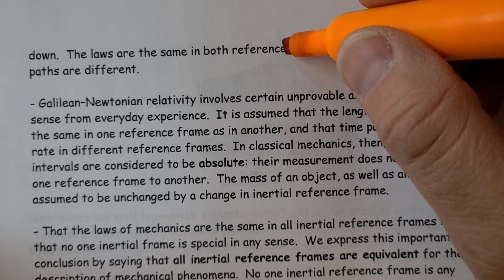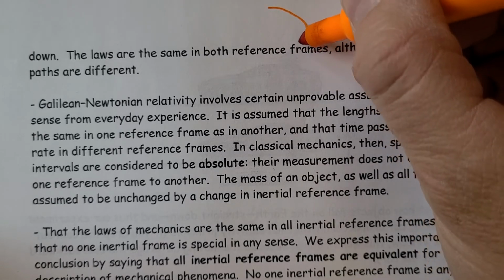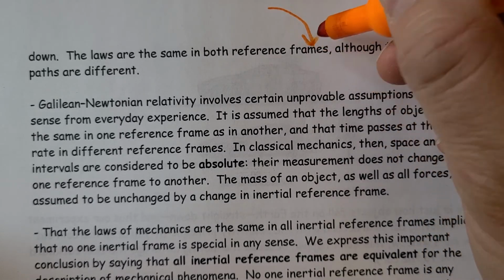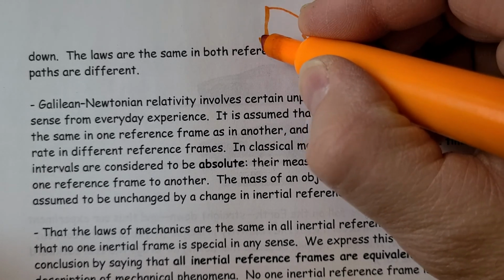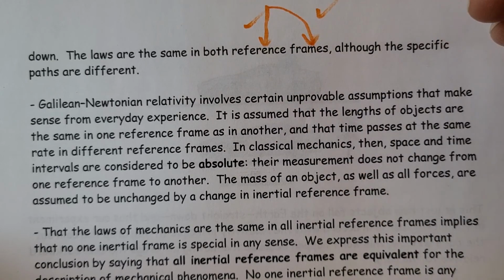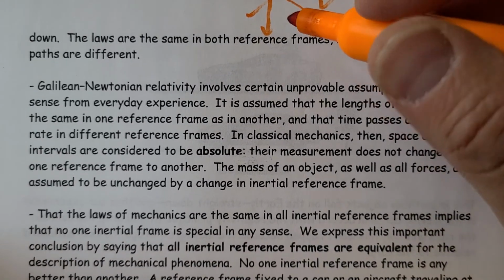Like if we launch something horizontally, yes, it follows a curved path. So the person outside on the ground would see that. The person in the car sees it, oh, I'm at rest, therefore it falls straight down. Both of those reference frames are good.